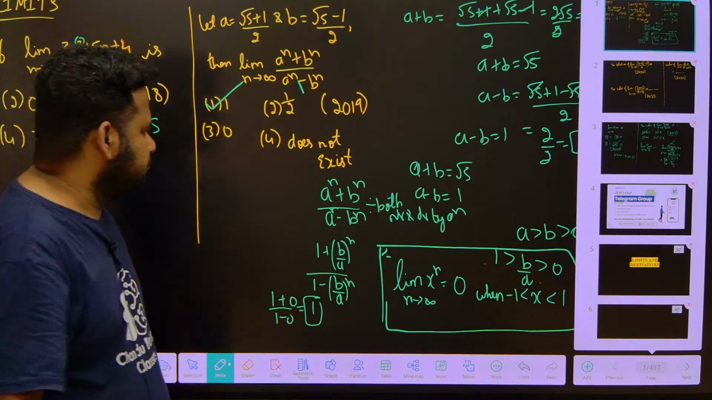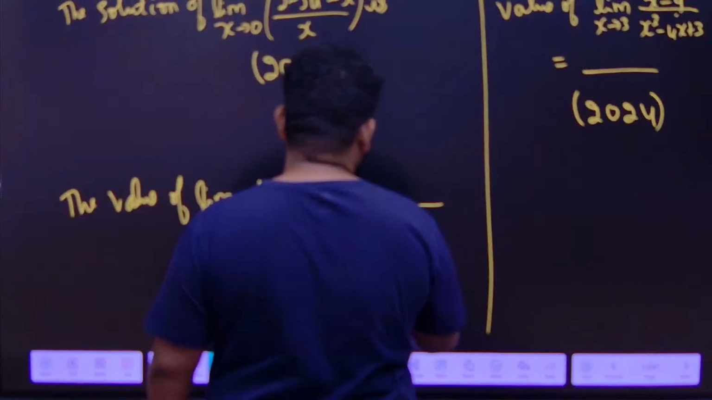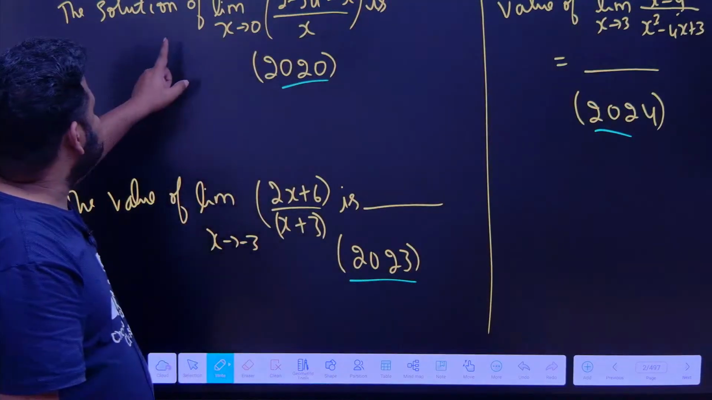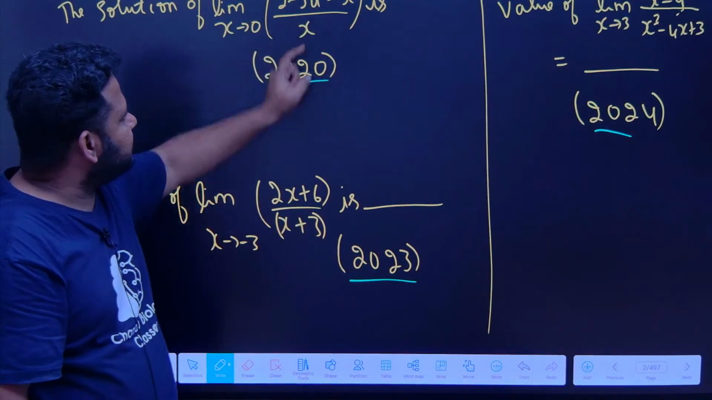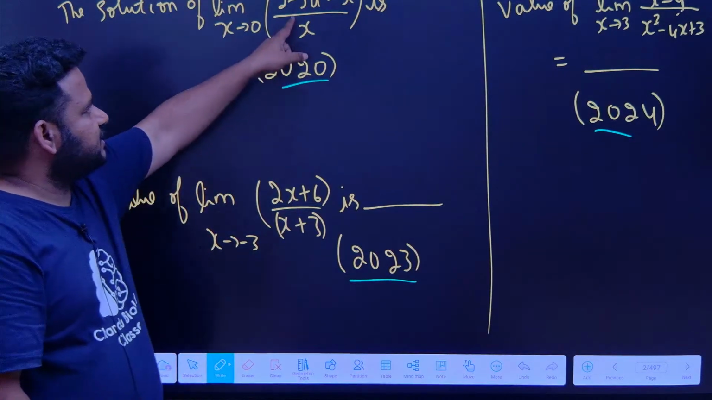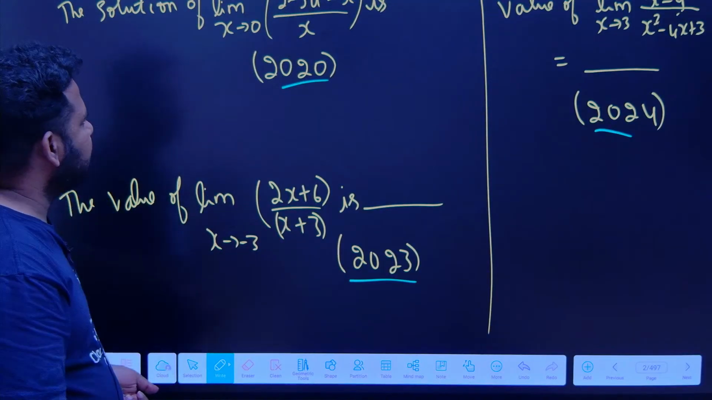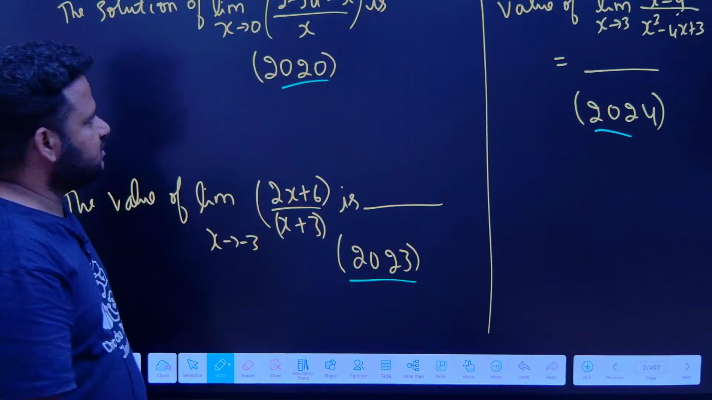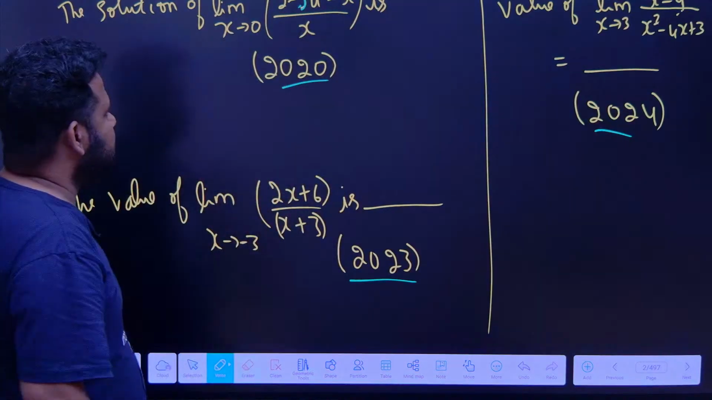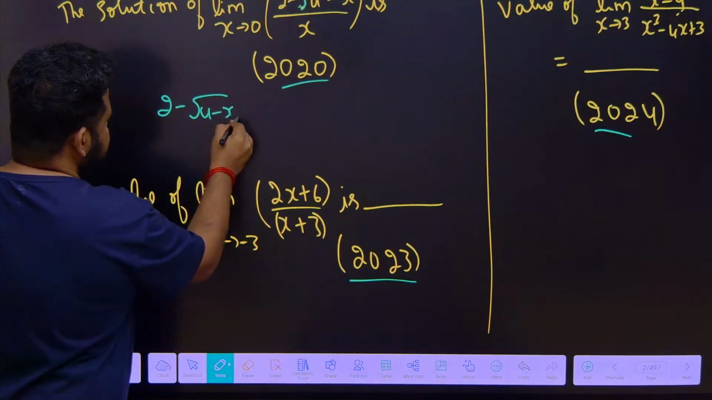Okay, fine. This is a question from 2020. What they are asking is the solution of limit of 2 minus root of 4 minus x, by x. Here we know that whenever there is a square root, we have to use rationalization. Here we have the square root of 4 minus x, actually this is 2 minus square root of 4 minus x divided by x.